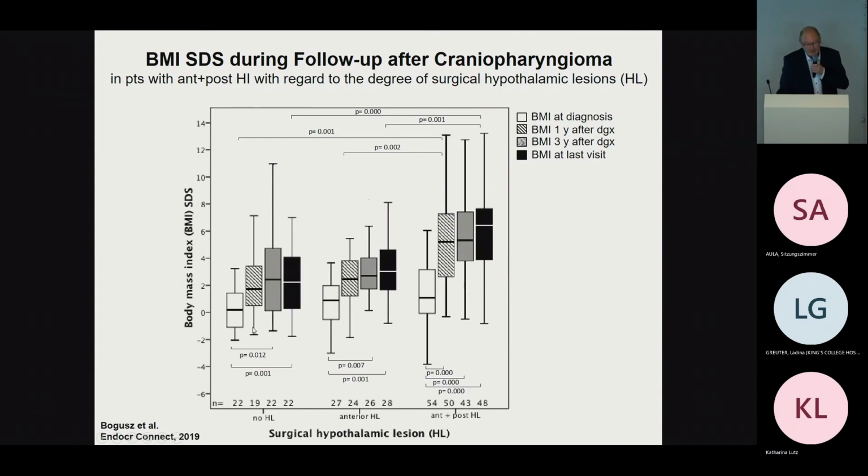What we also saw, and I didn't expect this, is that patients with anterior hypothalamic lesions have a similar weight development pattern compared to patients without hypothalamic lesions. So from this, we speculate that especially lesions to the posterior parts of the hypothalamus in these high-risk patients are the crucial point for the development of severe obesity.